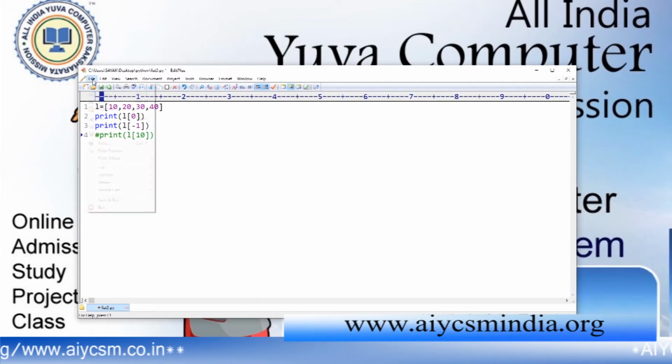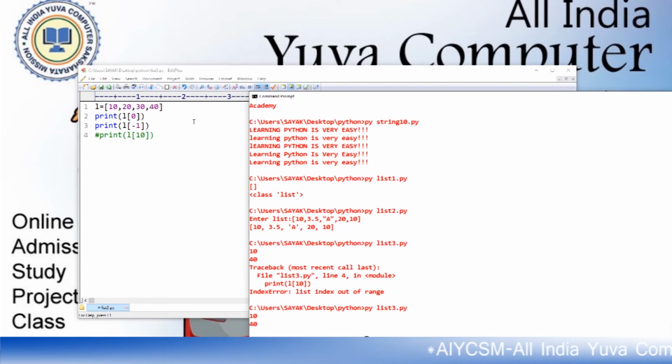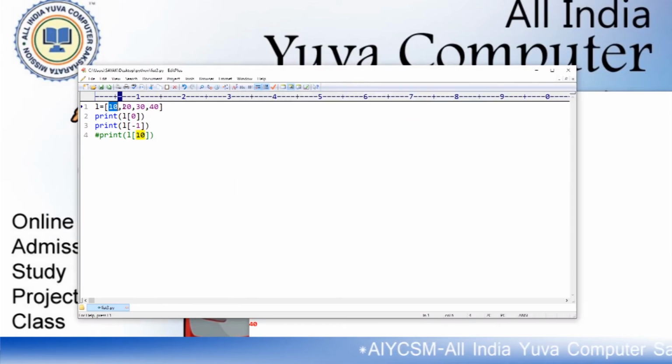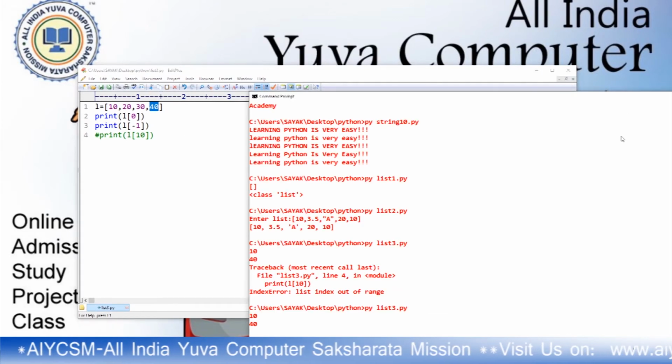Run it again. These two will produce a value. This is 10 and this is 40. This is 0 index, this is the first index, second index, and this is the last index. So this is treated as -1 and this is treated as 0.